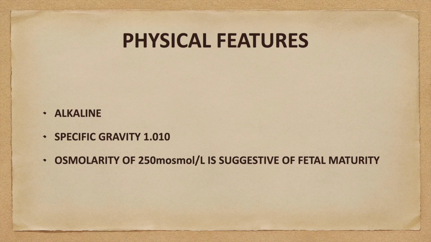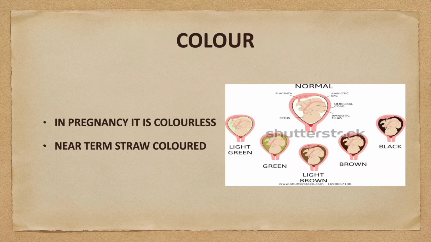Physical features: it is alkaline in nature. The specific gravity is 1.010. The osmolarity of 250 milliosmoles per liter is suggestive of fetal maturity. Color: in pregnancy, it is colorless. Near term, the amniotic fluid is straw colored.